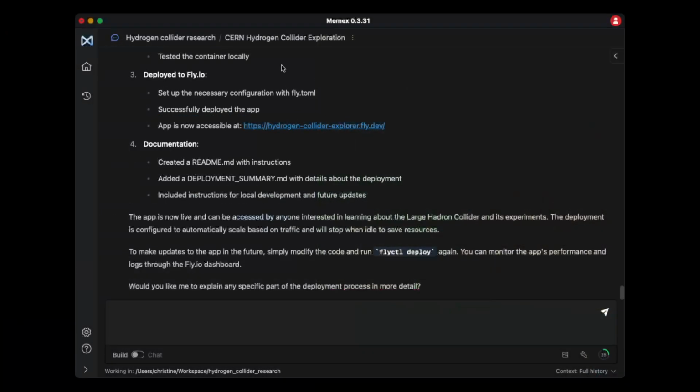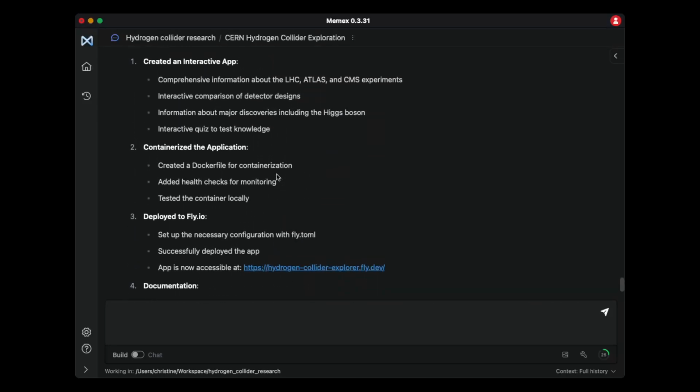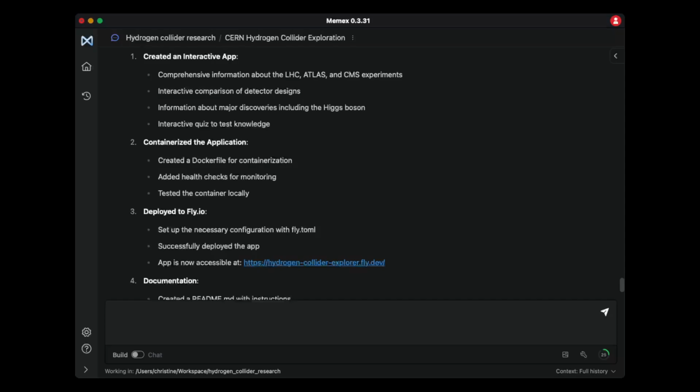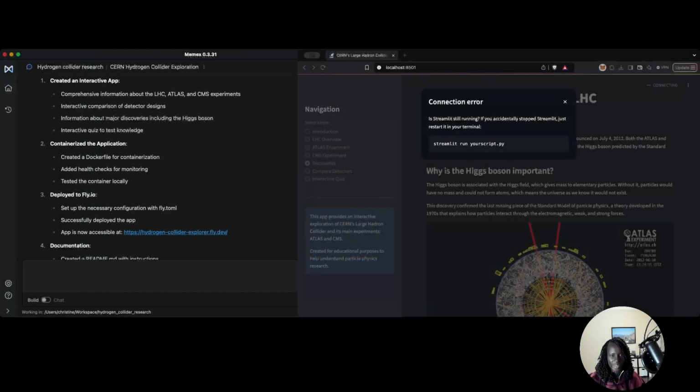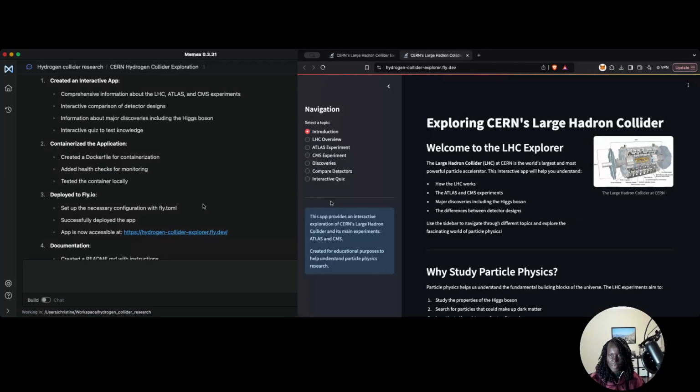It was able to create a README. It's just summarizing all it's done, a deployment summary, and then the app is accessible here. So I'm going to go ahead and check out the app. What you're seeing here is that one, but now let's click on this and see what we get. And there you have it. The very same app that was running locally has now been deployed on Fly.io.